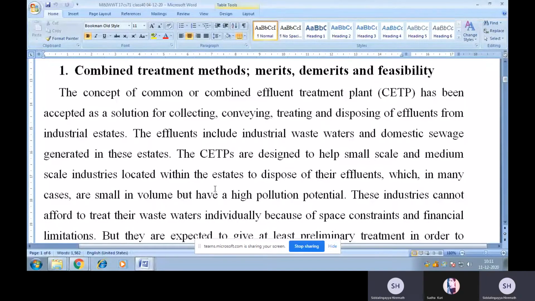So, combined treatment. The concept of common or combined effluent treatment plant, the short form is CETP, has been accepted as a solution for collecting, conveying, treating, and disposing of effluents from industrial estates. The effluents include industrial wastewaters and domestic sewage generated in these estates. The CETPs are designed to help small scale and medium scale industries located within